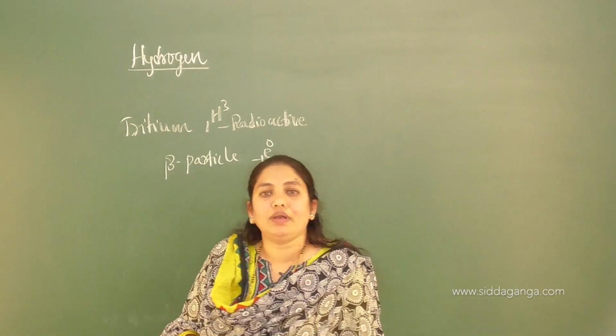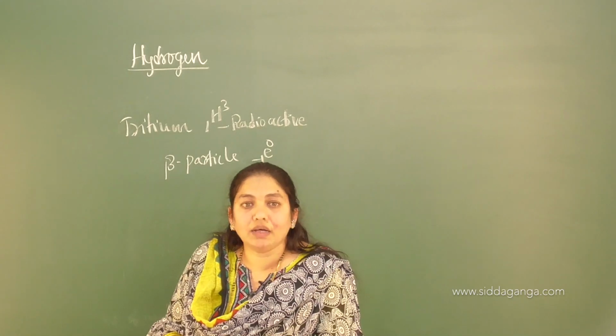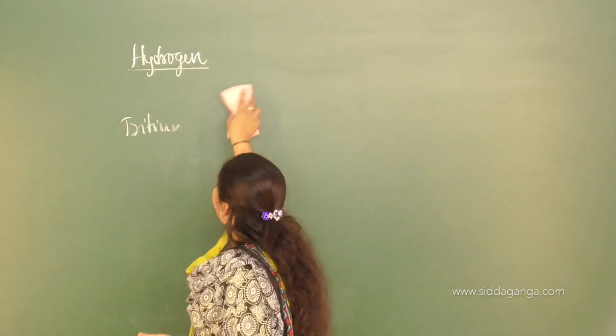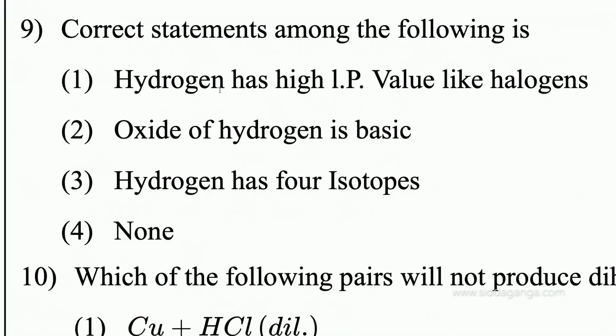Next, if you move on to the next one, the correct statement among the following is. This is based on the similarity or dissimilarity of dihydrogen with the alkali metals as well as the halogens. You already know that the position of dihydrogen in the periodic table is not proper.